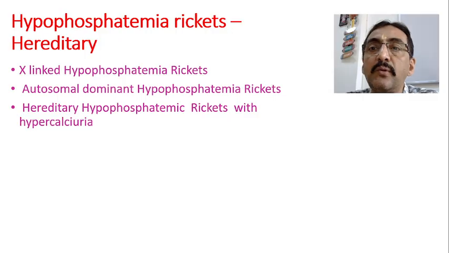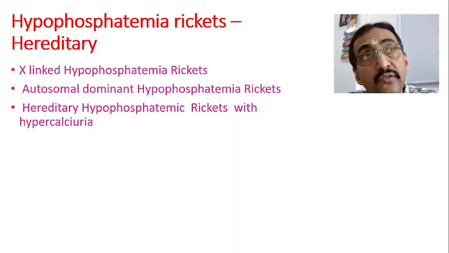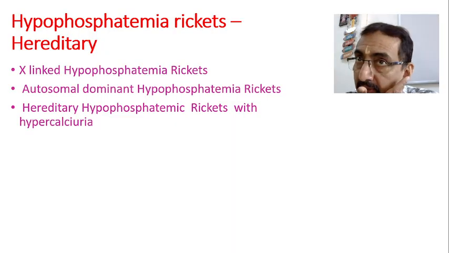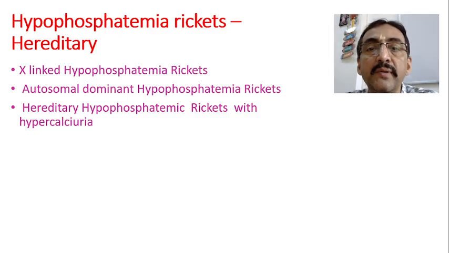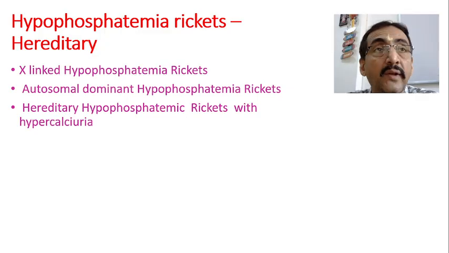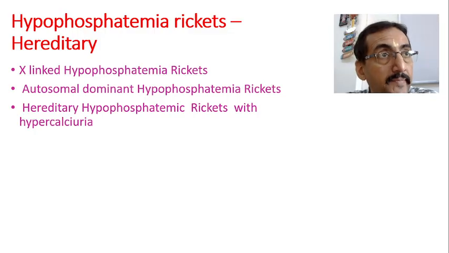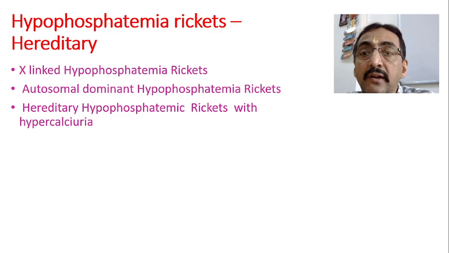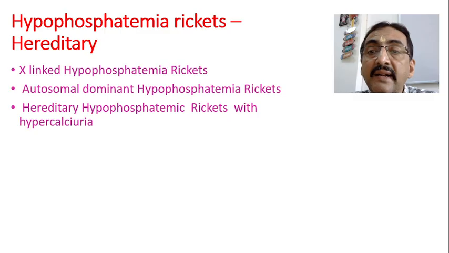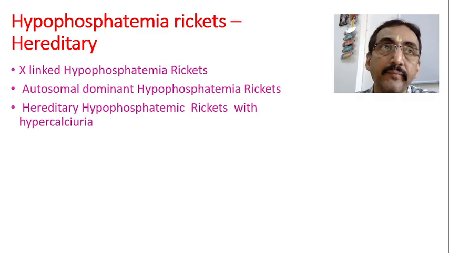First we will discuss hypophosphatemic rickets, where the phosphate level is low in the blood, and this leads to rickets. In this regard, we will study three important disorders. One is X-linked hypophosphatemic rickets, where the amount of phosphate is low in the blood because of a problem called X-linked hypophosphatemia. Another is autosomal dominant hypophosphatemic rickets, where the problem is with a dominant gene of the autosome. Similarly, the third one is hereditary hypophosphatemic rickets with hypercalciuria.